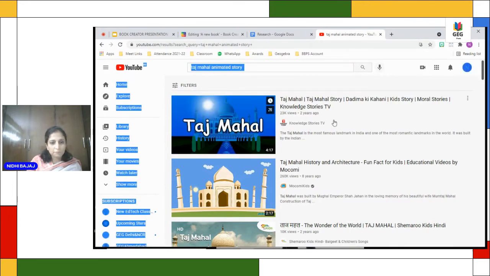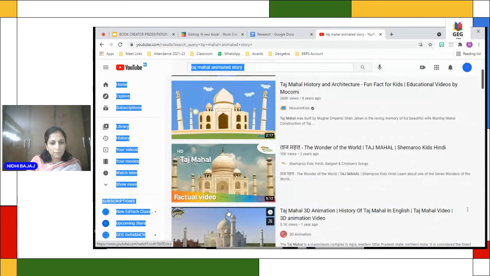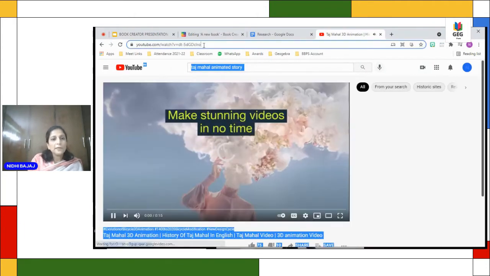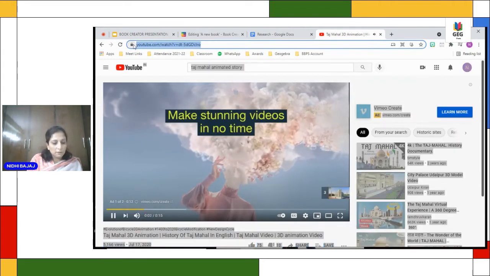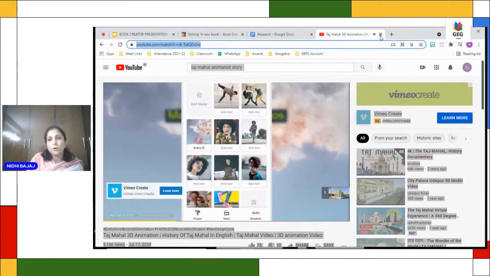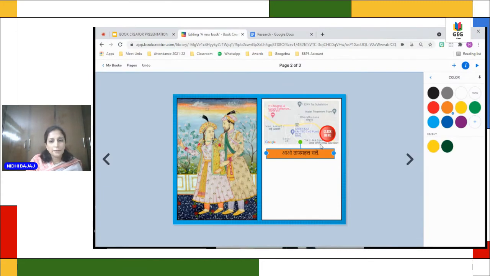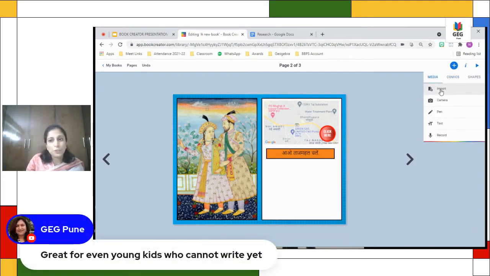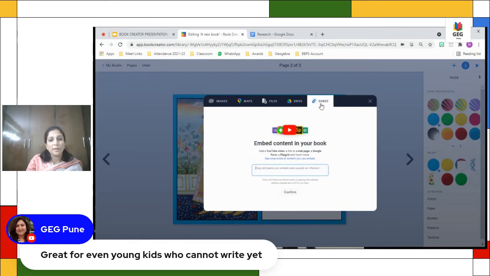Suppose I like this one. So I'll just open it and copy the link from here and switch it off. And now when I want to embed here, I'll go to add an item, media, import, and then embed.